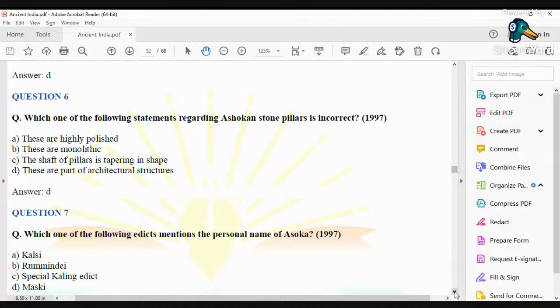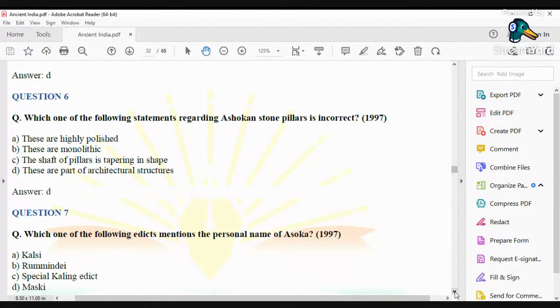Because the polish used in Ashokan pillars is the same polish which was used in NBPW, that is Northern Black Polished Ware. What is Northern Black Polished Ware? It was a kind of pottery which was in use during the age of Mahajanapadas, and as the name suggests, a certain kind of polish was used.